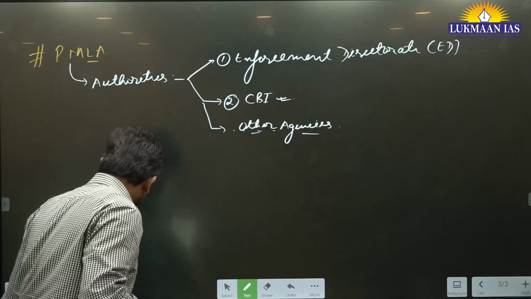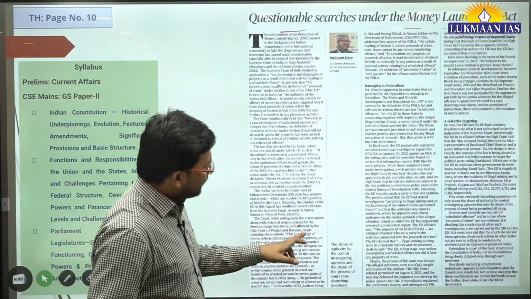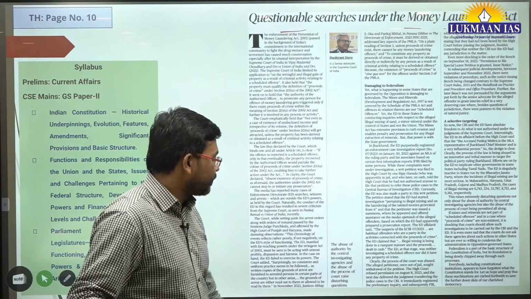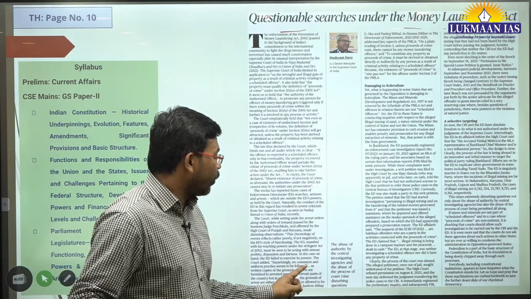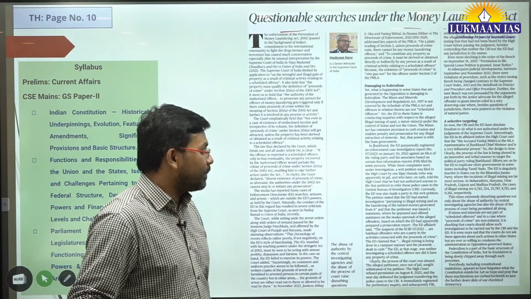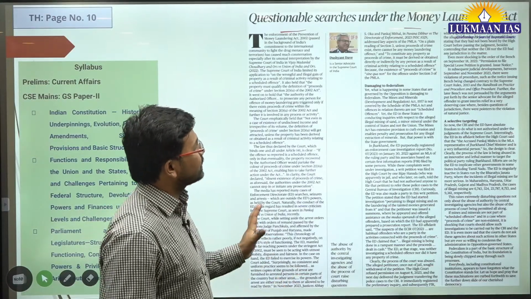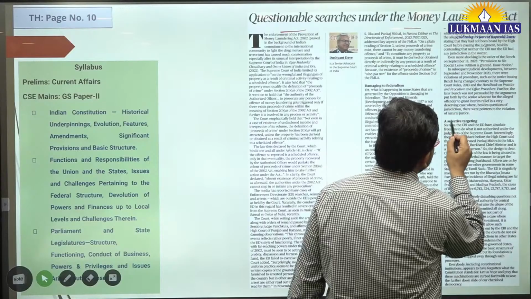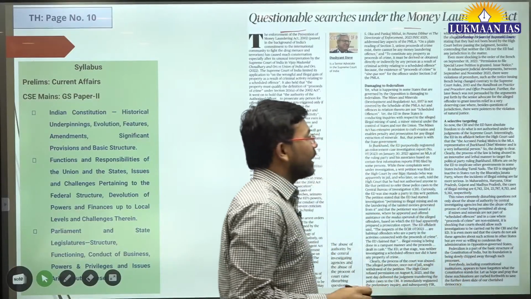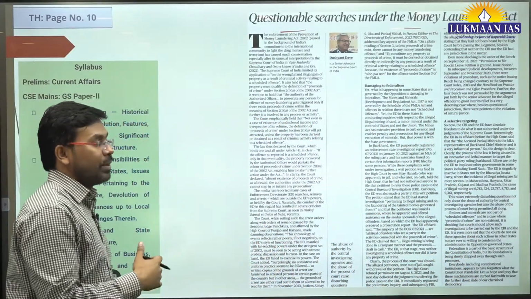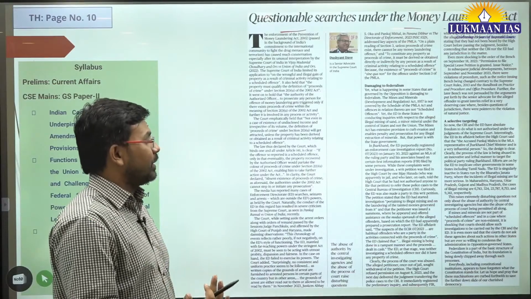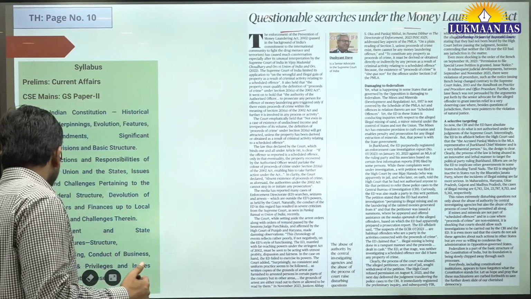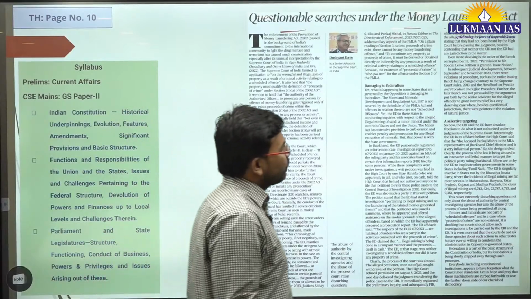In this article, the author has said that the abuse of authority by the central investigating agencies and the abuse of the process of court raises disturbing questions. This is what the author is saying. Here the author has mentioned that there is selective targeting of individuals by the CBI and the Enforcement Directorate. And recently the Supreme Court of India has also given some verdict.